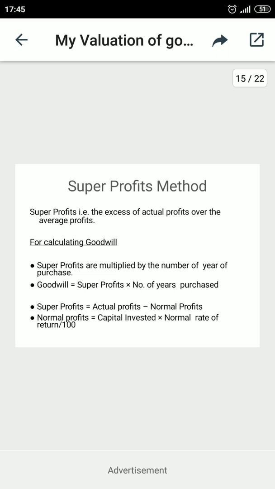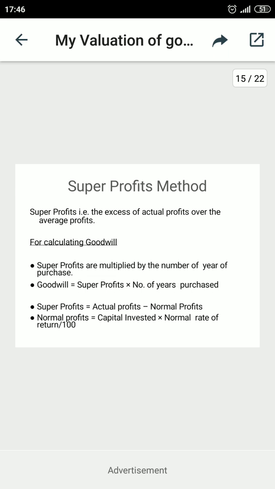But I'm telling you the steps on how to calculate the goodwill. Number one, first the student will calculate average profit if actual profit is not given. So if actual profit is given, take it as the first step, or if it is not given, calculate average profit.